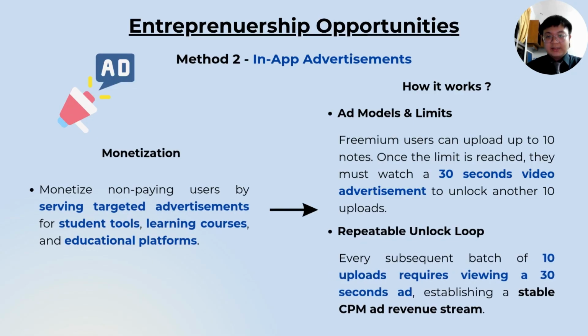The second method is the in-app advertisement. It uses monetization by serving targeted advertisements for student tools, learning courses, and educational platforms to the user. So basically, how it works: the premium users can upload up to 10 notes. Once the limit is reached, they must watch a 30-second video advertisement to unlock another 10 uploads. Every subsequent batch of 10 uploads requires viewing a 30-second advertisement. This establishes a stable CPM ad revenue stream.